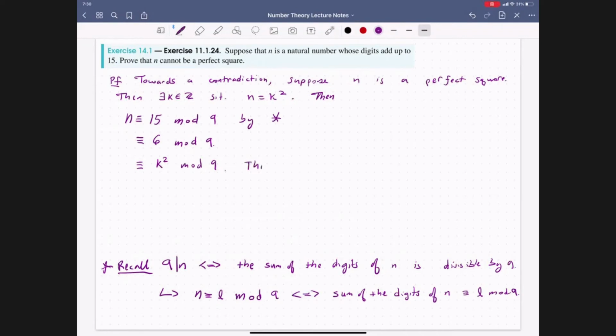So in other words, n is a quadratic residue modulo 9.